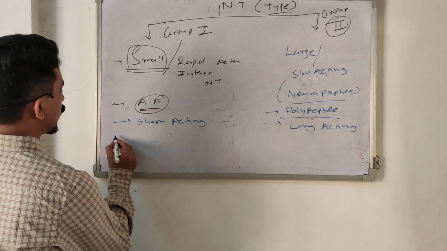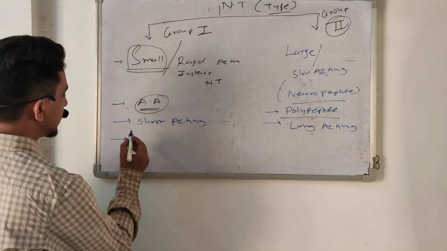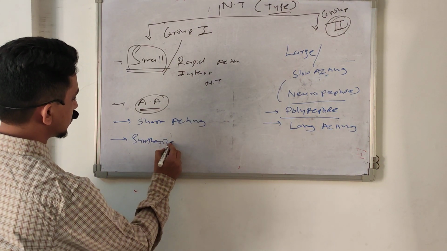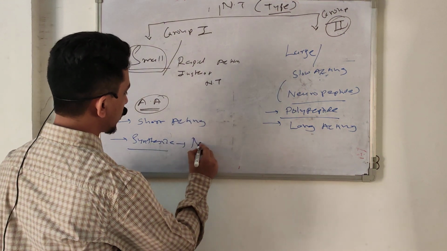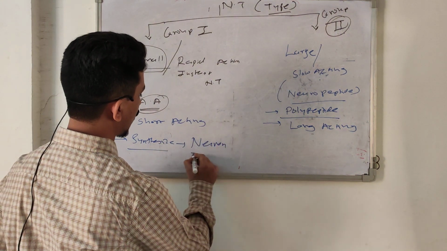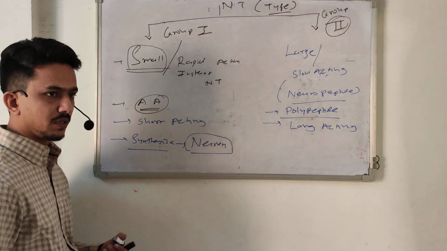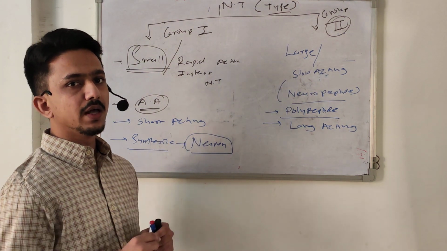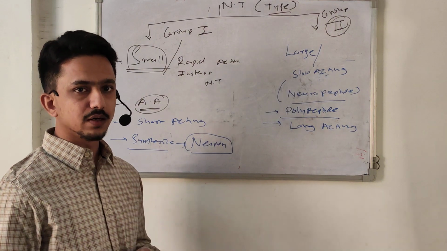Majority of group 1 or slow acting, they synthesize in the neuron terminal or in the neuron, basically in the neuron. Either it is the terminal or the soma, and then they travel to the axon and they store in vesicles.